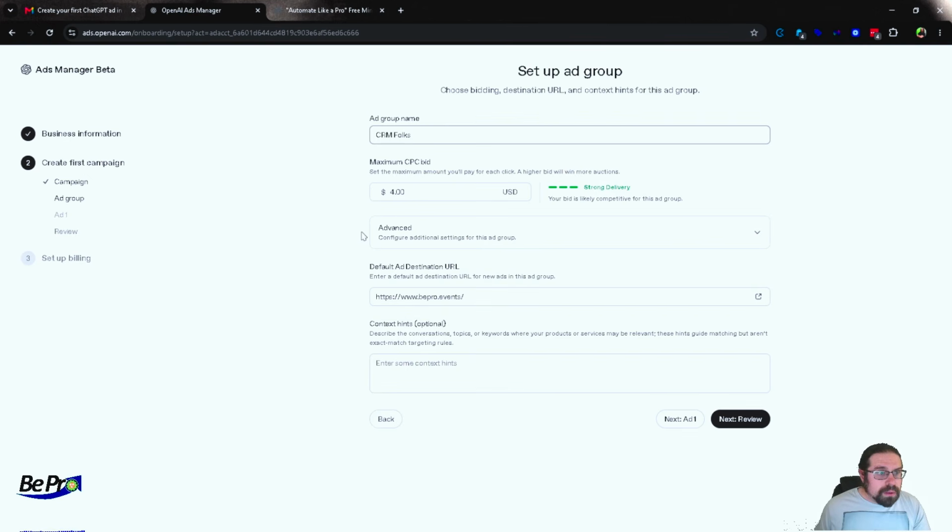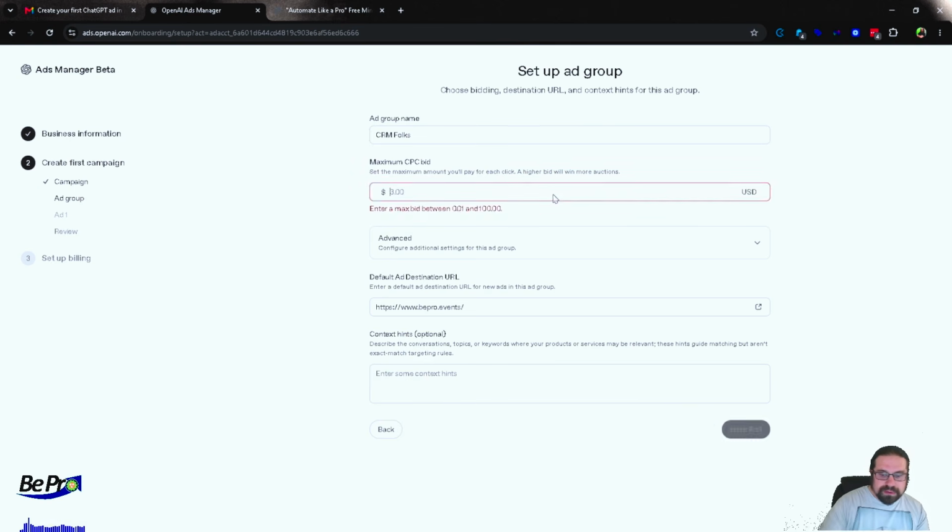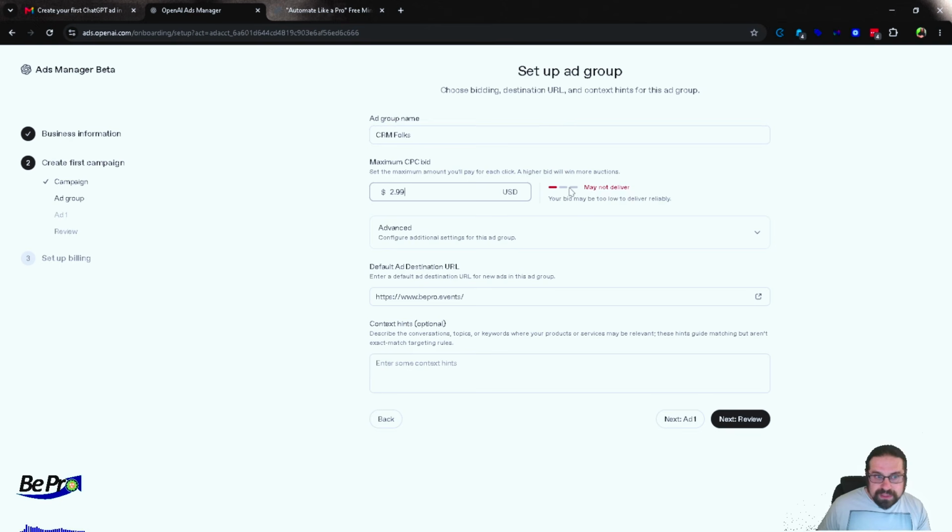So this is interesting. Minimum bid, again, it's all an auction, right? So it's recommending a $4 bid cost per click. I'm actually not cool with that. What if I just do $1? Maybe too low. What if I do like 10 bucks? Strong delivery. Okay, where's the cutoff? Okay, $3. Look at that. Even though it gives us a low, medium, and high, even if I do $2.99, there's no way to get a mid range here, at least not as of today. Let's just say $3. All right.